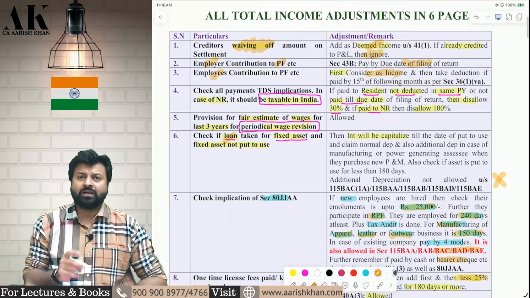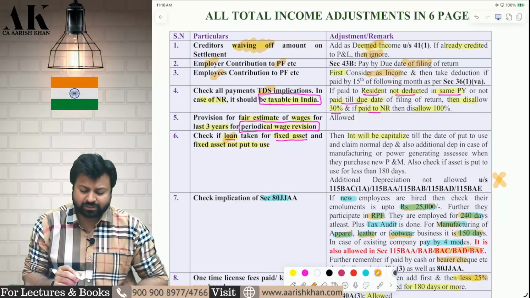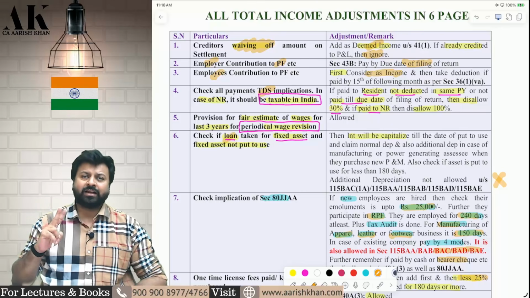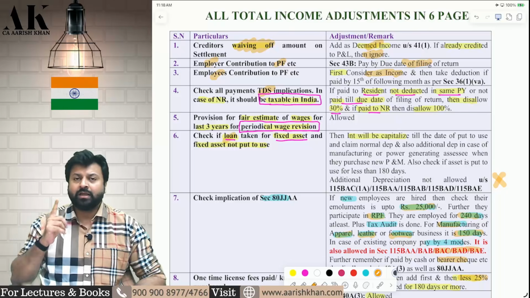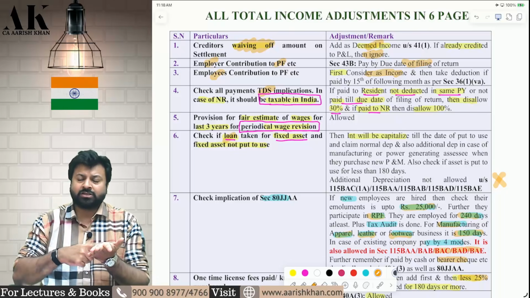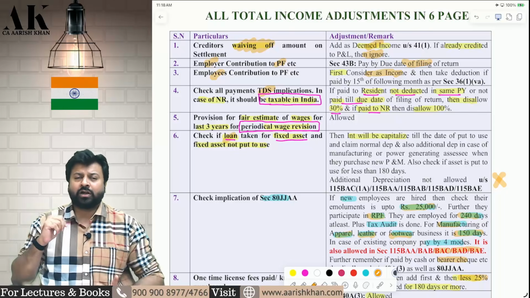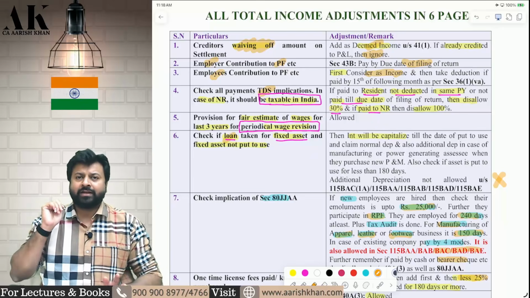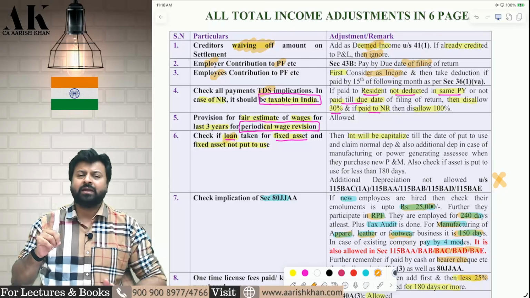Okay. Next one, always check all the TDS implications in the examination. If you are making payment to a resident, then 30% will be disallowed. If you are making payment to a non-resident, then 100% will be disallowed. Sir, when will it be disallowed? If you don't deduct by 31st of March, or if you don't pay till the due date of filing of return. You have to deduct by 31st of March itself, and you have to pay till the due date of filing of return. If you don't do any of them, then 30% or 100% of the expenditure will be disallowed.